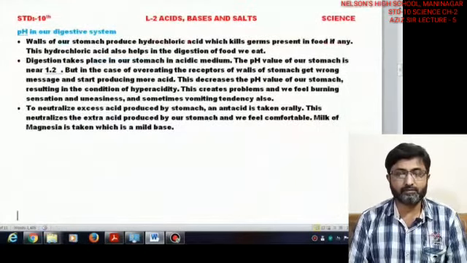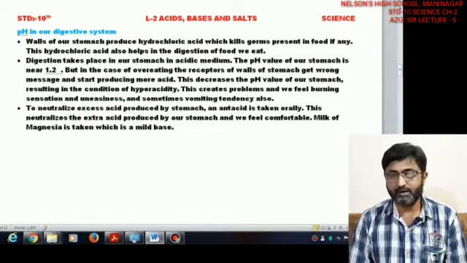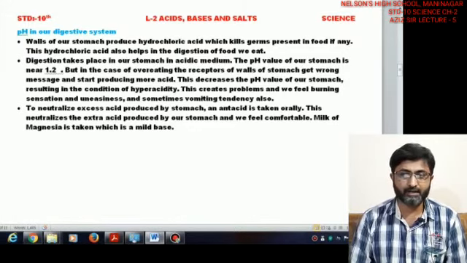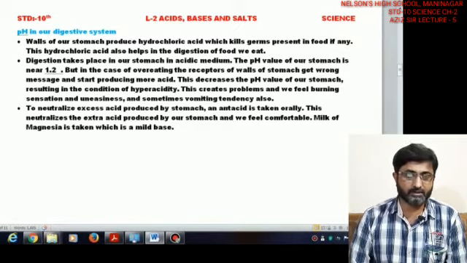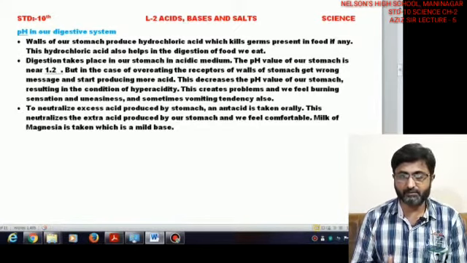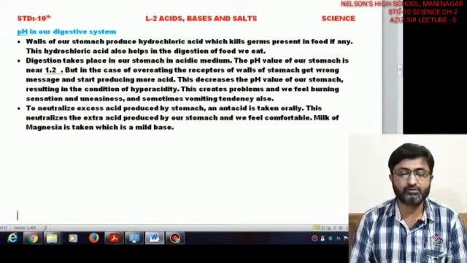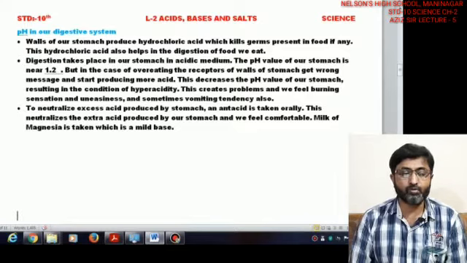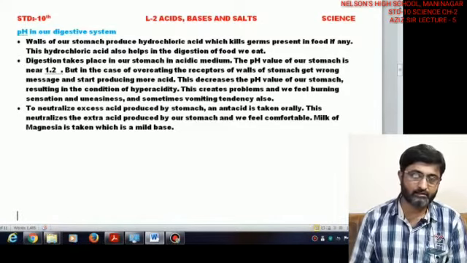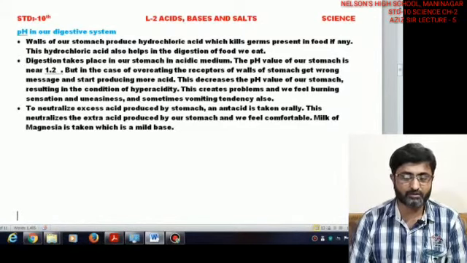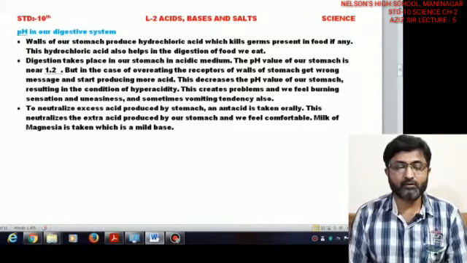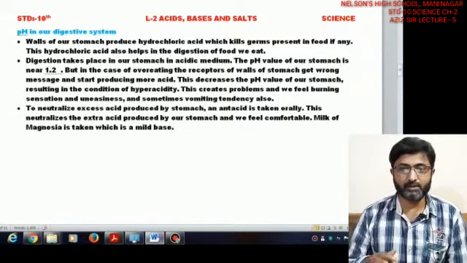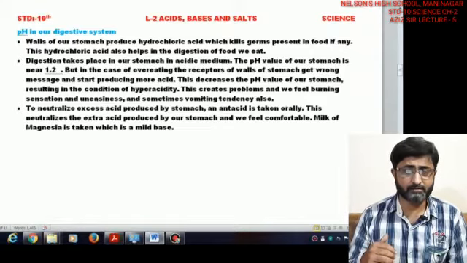The pH of the digestive system. Now what should the pH of the digestive system be? We have a property of secreting hydrochloric acid inside our stomach, and this is used for two purposes: first for digestion, and also for killing germs. If we are overeating, it gives wrong stimulations to the cells of our stomach, so more acid is released inside our stomach, reaching a pH value of 1.2.